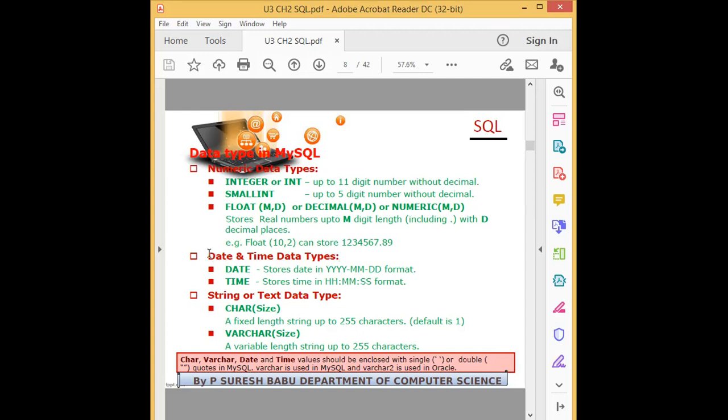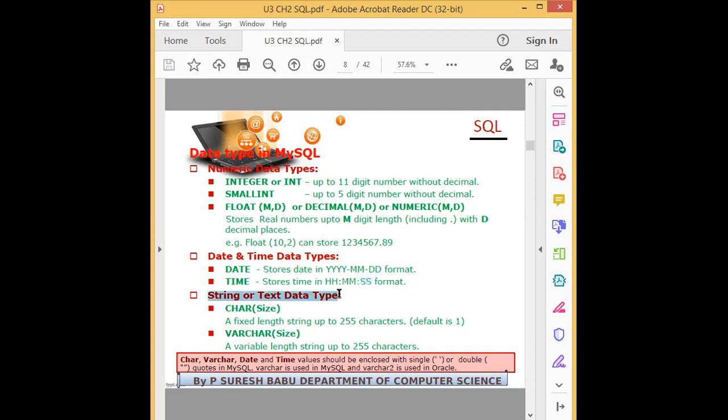Okay, so then other supported formats, you see for date and time. This is the format date, that will be like year, month and day: YYYY-MM-DD. Then a time format, that should be like this: hour, minute and second. You see, HH, colon, MM for minute, colon, SS for seconds. Okay, so if you give a value like a time, you just mention it in the creation of the table.